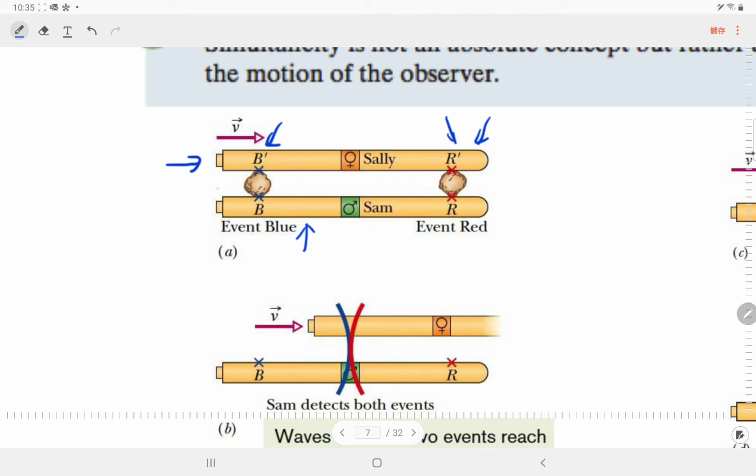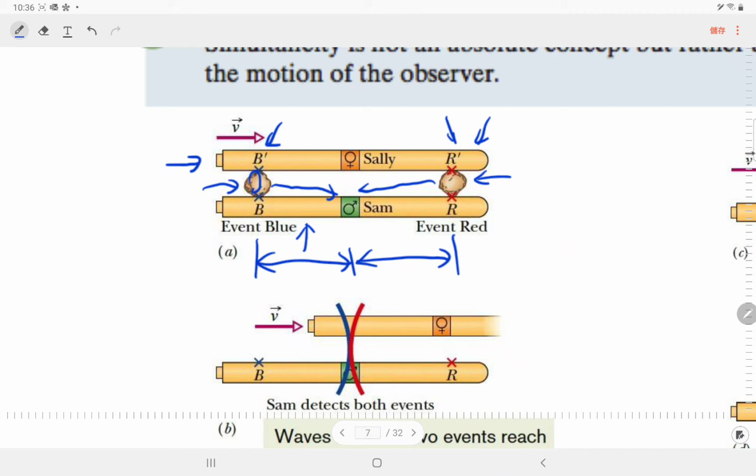And actually this explosion occurs here, and this length and this length are the same. So for Sam, it's very trivial. Sam will think that this explosion needs some time to transmit to here, and this explosion also needs some time to transmit to here, and the speed of this information is the speed of light because it's an explosion.